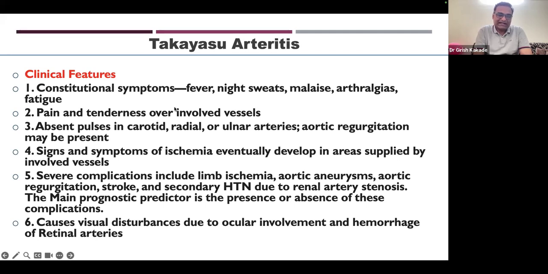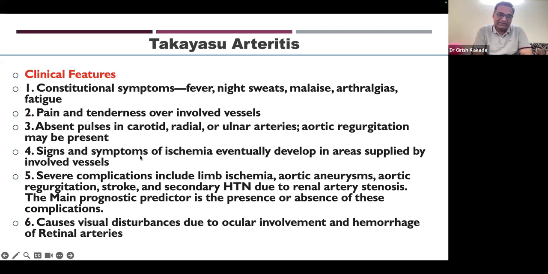Because Takayasu arteritis is usually a slow disease, the body actually gets used to it. Collaterals develop, and patients may not have any symptoms. Constitutional symptoms may be absent in Takayasu arteritis. There is pain and tenderness over involved vessels, maybe the carotid arteries. There may be absent pulses in carotid, radial and ulnar arteries, and aortic regurgitation may be present. Signs and symptoms of ischemia usually develop in areas supplied by involved vessels. If the upper limb arteries, the subclavian arteries, are involved, then the patient may have claudication in the upper arm.